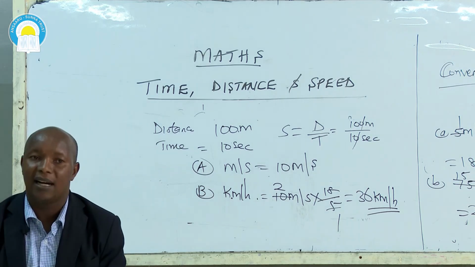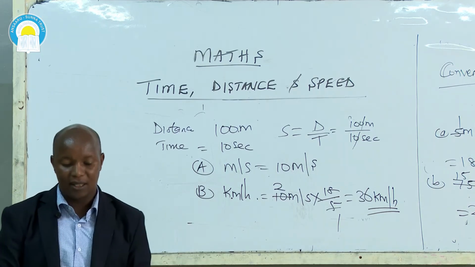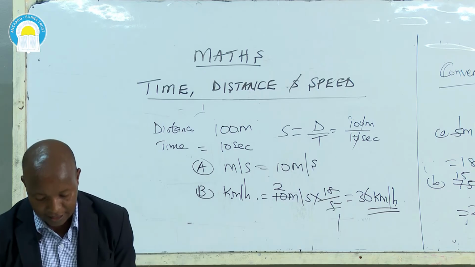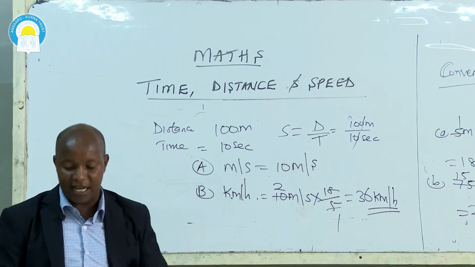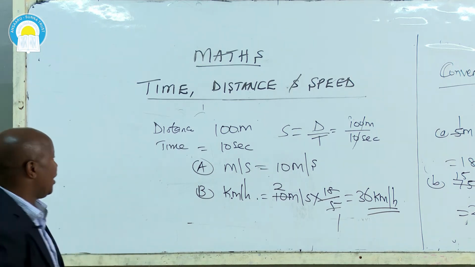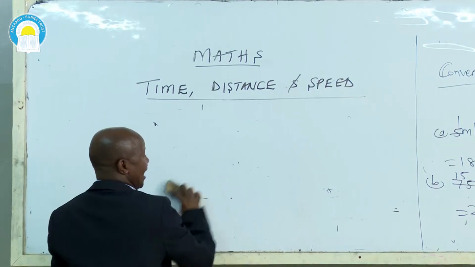Wherever you are, I want to give one question now as part of your assignment on what we have done today. And this was tested in the year 2012, question number 18. Question number 18, this is your assignment.